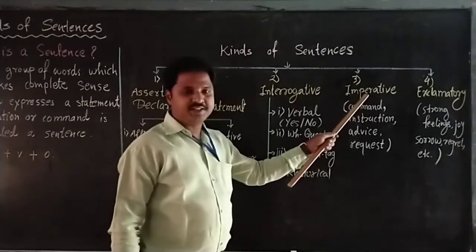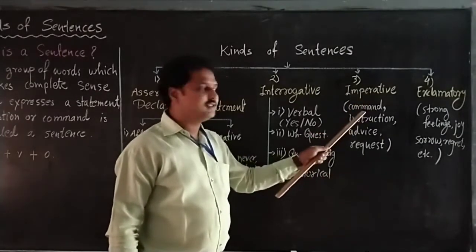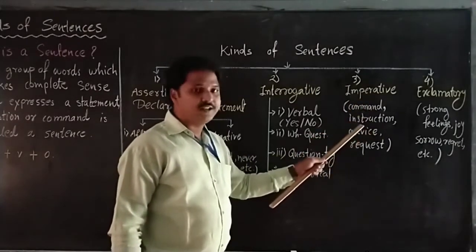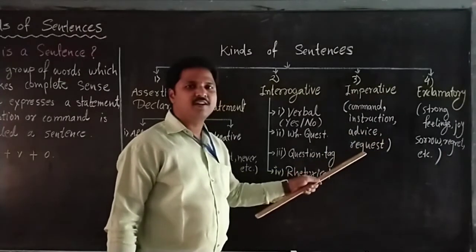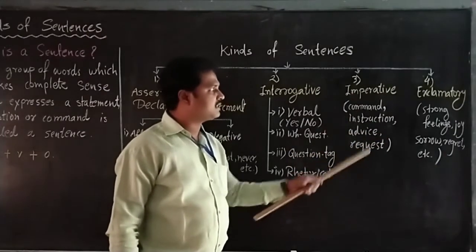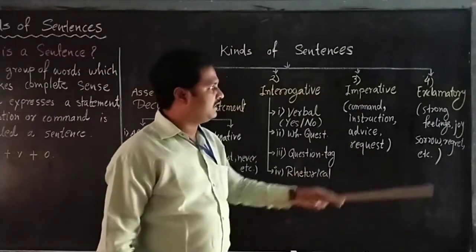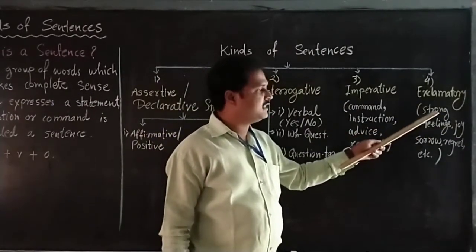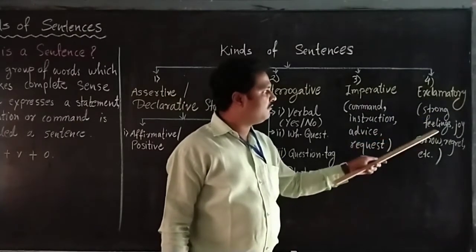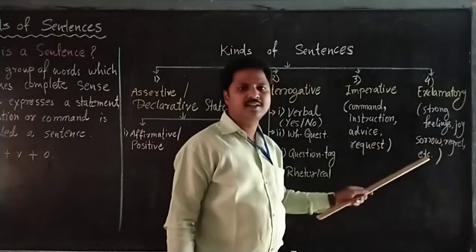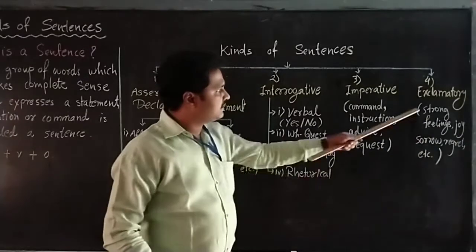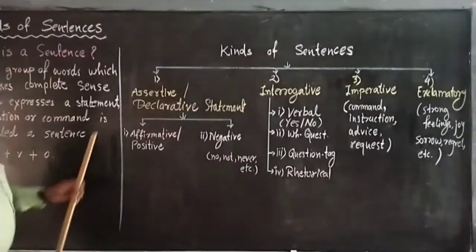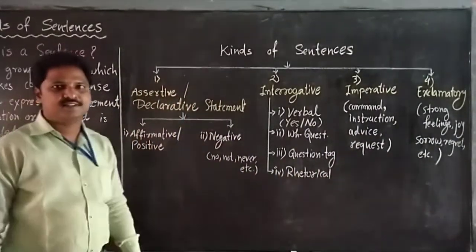Then the imperative sentence. Imperative sentence means which has command, instruction, advice or request. Such kind of sentence is called an imperative sentence. And the last one is exclamatory sentence. Exclamatory sentence has strong feelings, joy, sorrow, regrets, etc. Such types of sentences are called kinds of sentences.